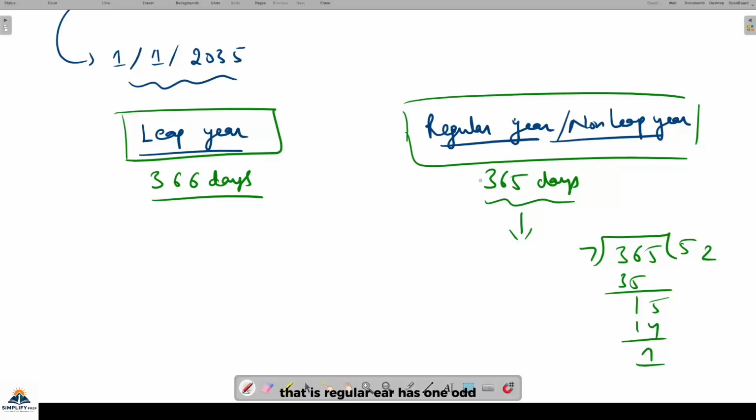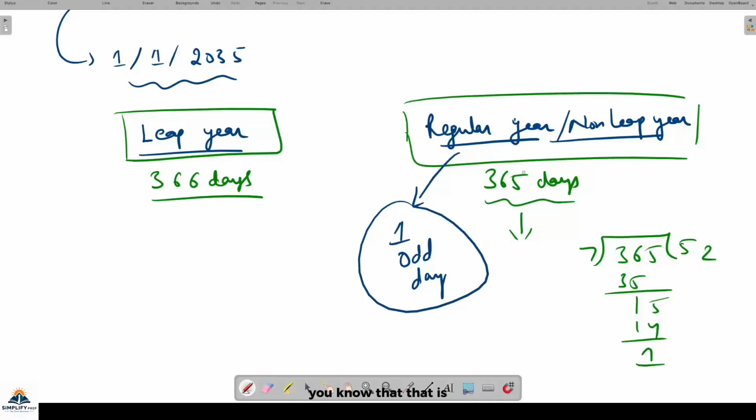That is, a regular year has 1 odd day. This is something you can remember. I showed you just how we can see this, but you don't need to solve this in the exam. I'm doing these steps just for conceptual clarity. But please remember that a regular or non-leap year has 1 odd day.